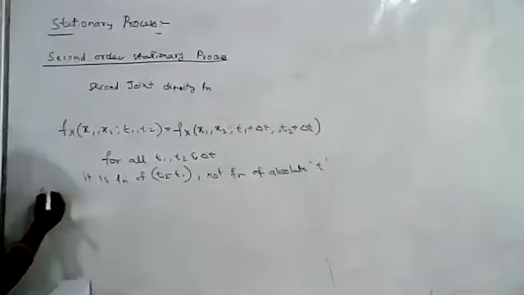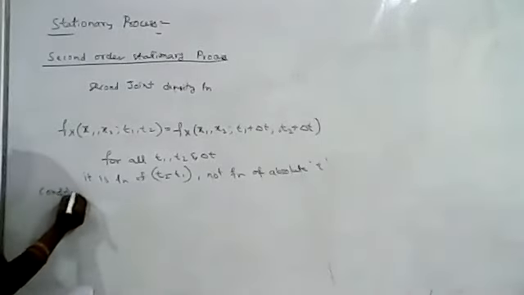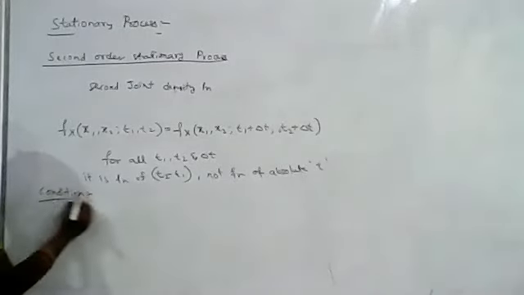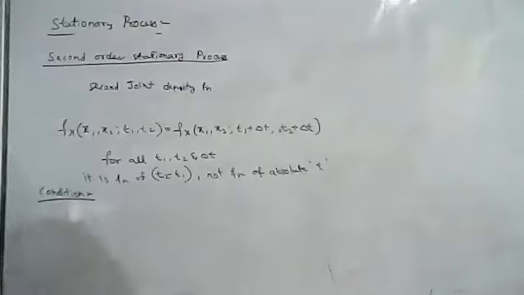Now we'll see the condition for a second order stationary process. What is the condition?